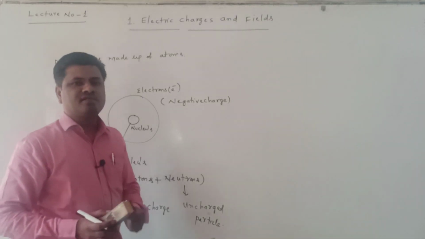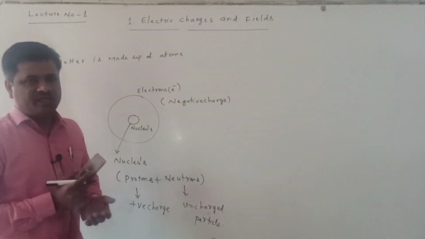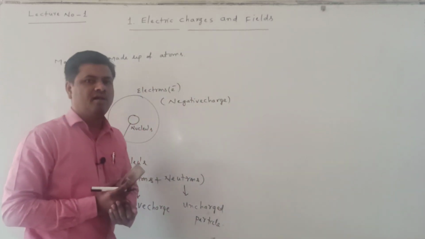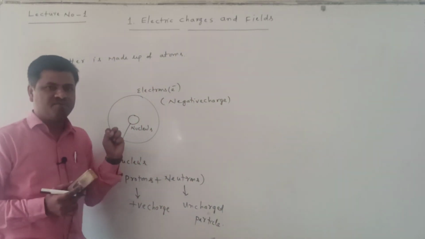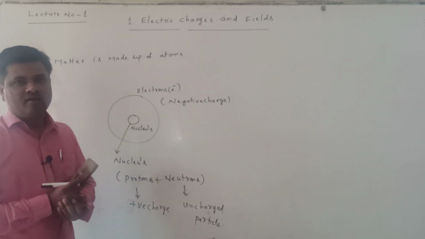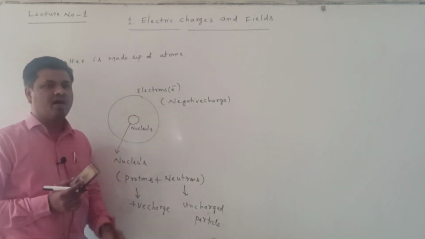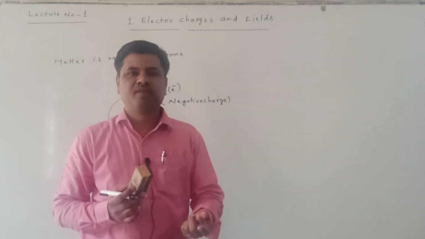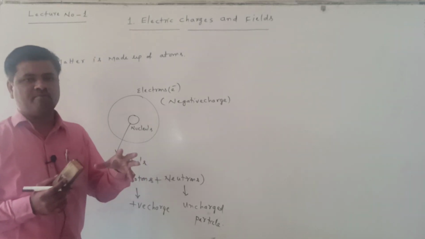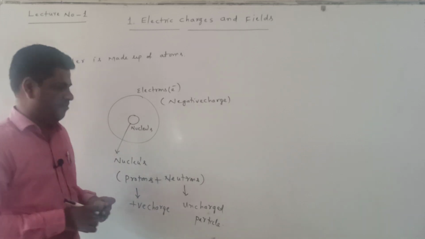But the atom is electrically neutral. Why electrically neutral? Because the total positive charge in the atom is balanced by the total negative charge in the atom. The number of protons in the atom is always equal to the number of electrons in the atom. Protons have the positive charge, electrons have the negative charge, and the magnitudes of the charges are the same.